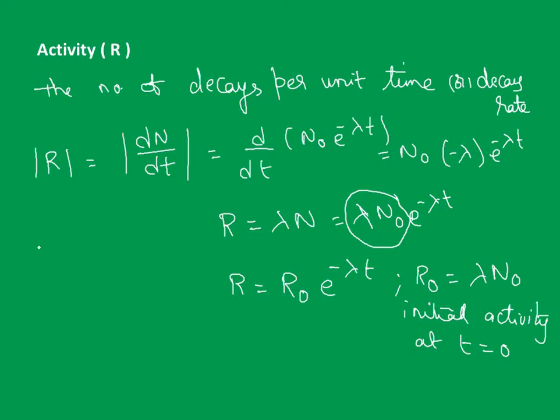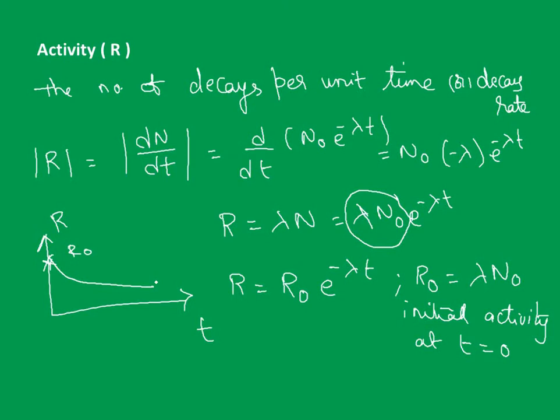Suppose you plot a graph of time t versus R. As time passes, the activity decreases, so the activity will keep on reducing. The maximum is R naught at time t equal to 0, and it will keep on decreasing.